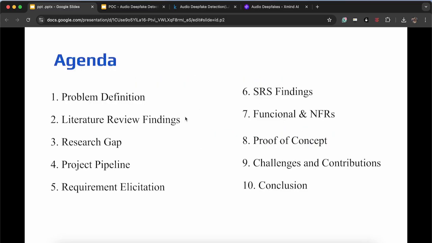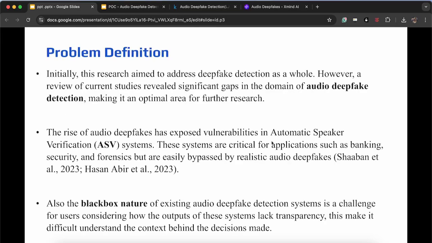So this is the agenda throughout this presentation. I want to cover these points like problem definition, the research gap of my project, proof of concept, and all these mentioned points. So without further ado, I will start. This is the problem definition of the project.